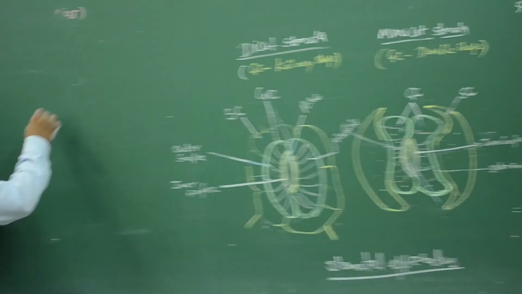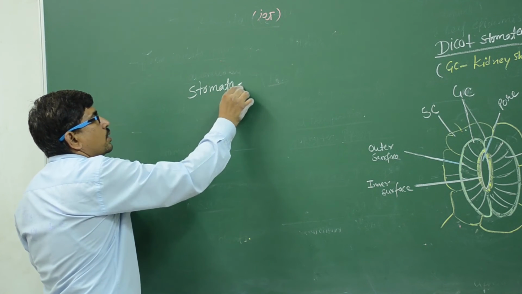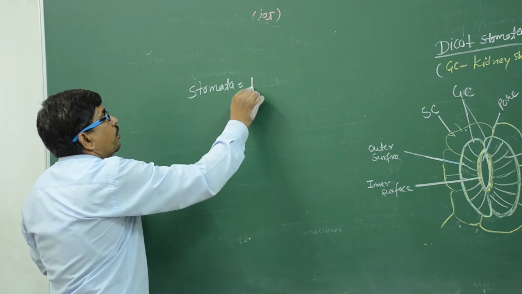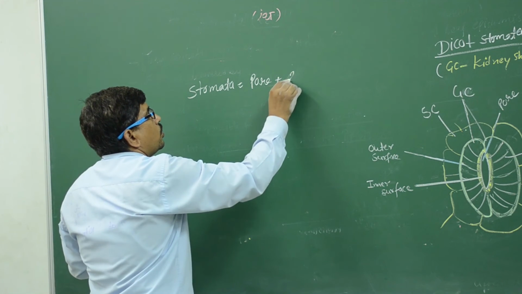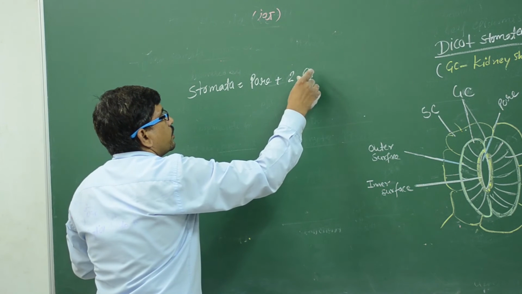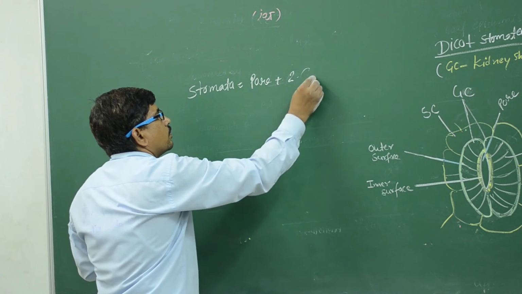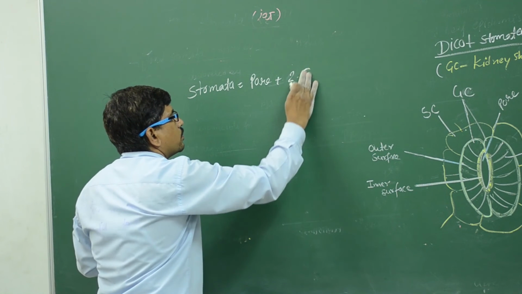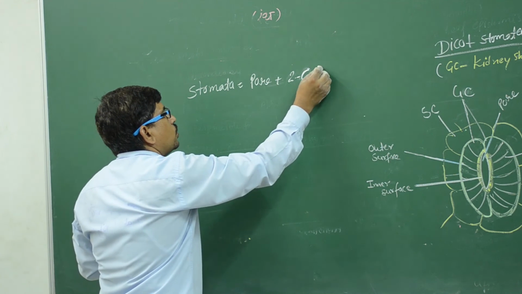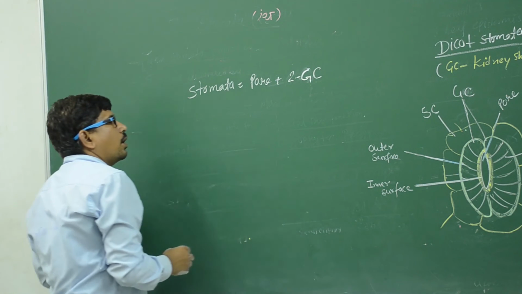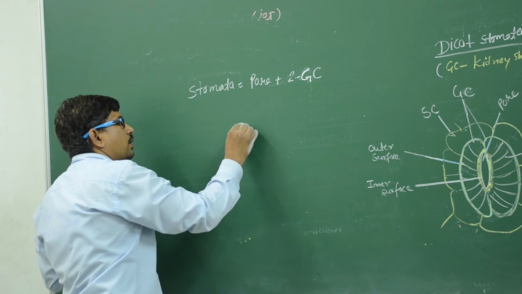Because we discussed earlier that the stomata is equal to pore plus 2 GC. Okay. 2 GC. Clear? So we represent a general structure of the stomata like this.